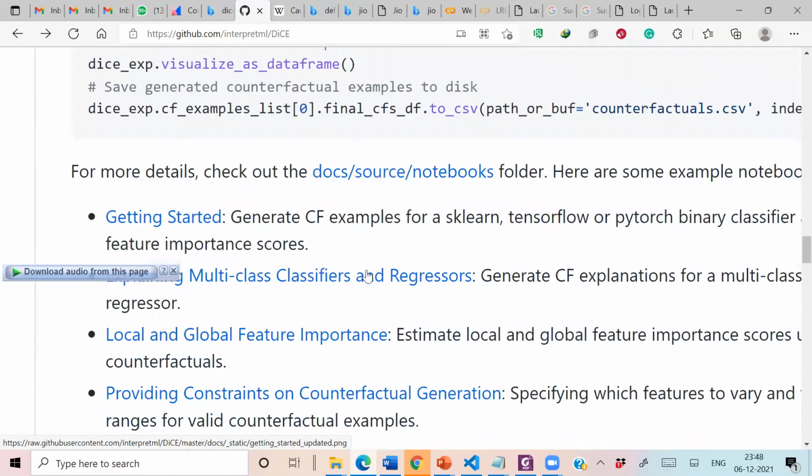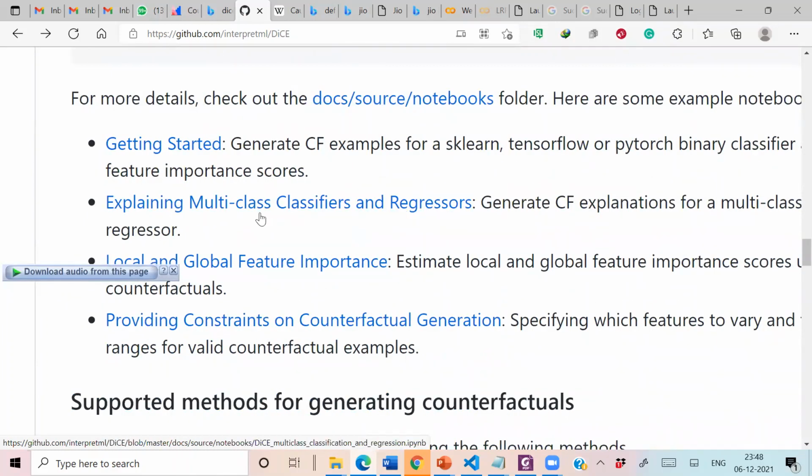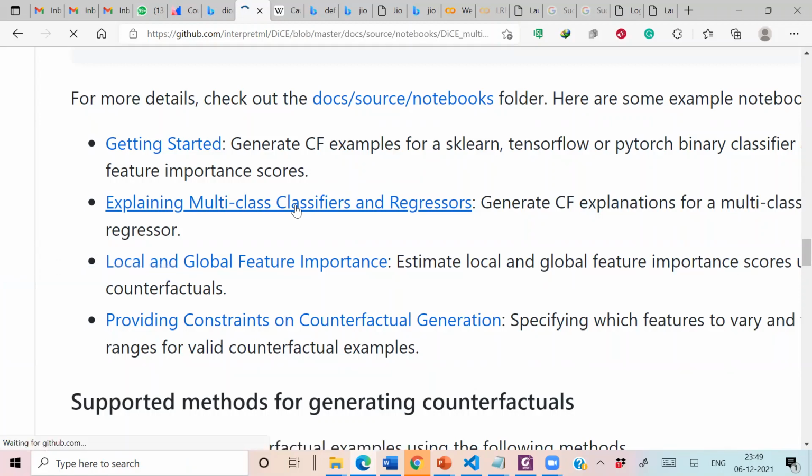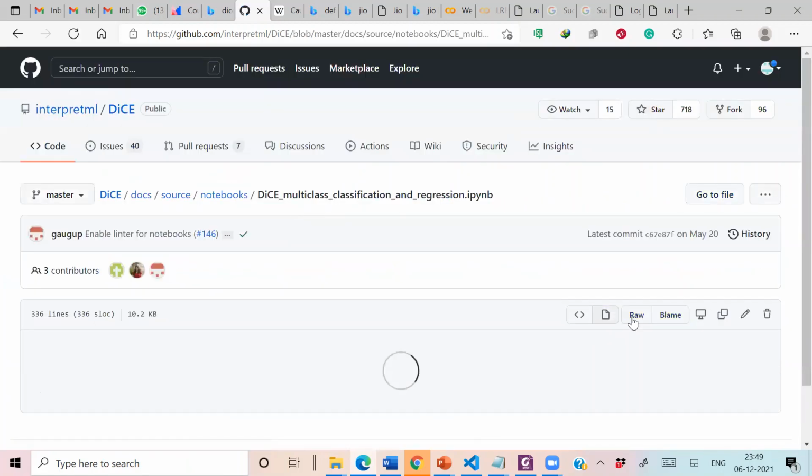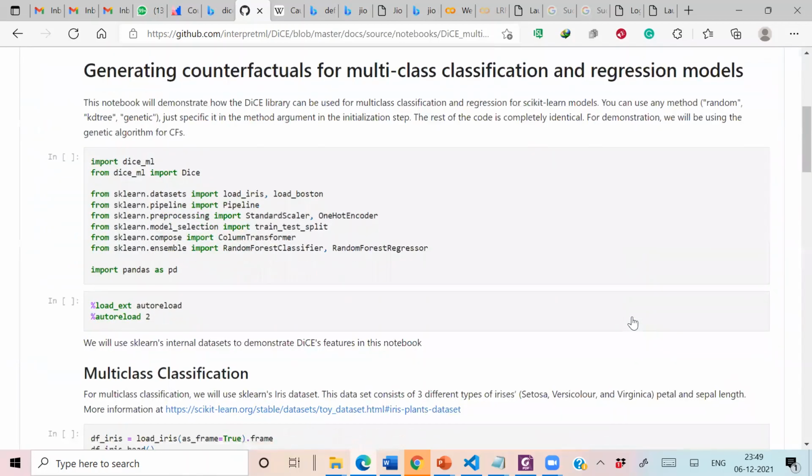And I also request you to visit these pages. This is a very informative notebook explaining multi-class classifier and regressor, because we have just mentioned a binary classifier. So naturally you have the question in mind of how we have to specify it in case of a multi-class classifier. And again, in case of a regressor, how we can generate counterfactual explanations. This is a very useful notebook, which provides the idea to write the code.